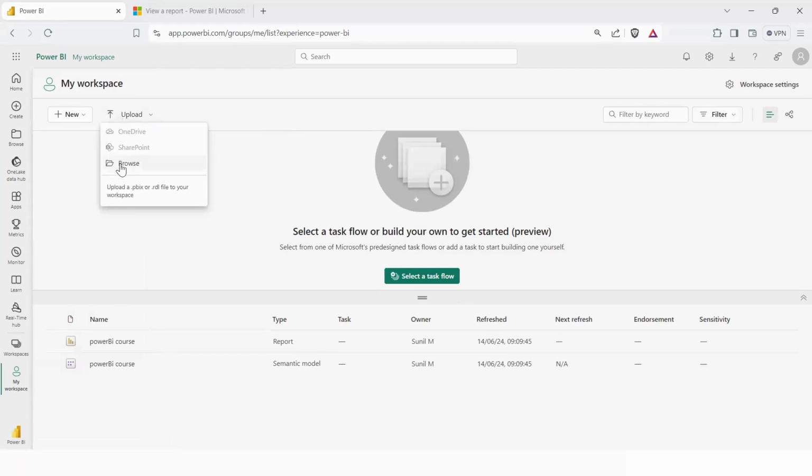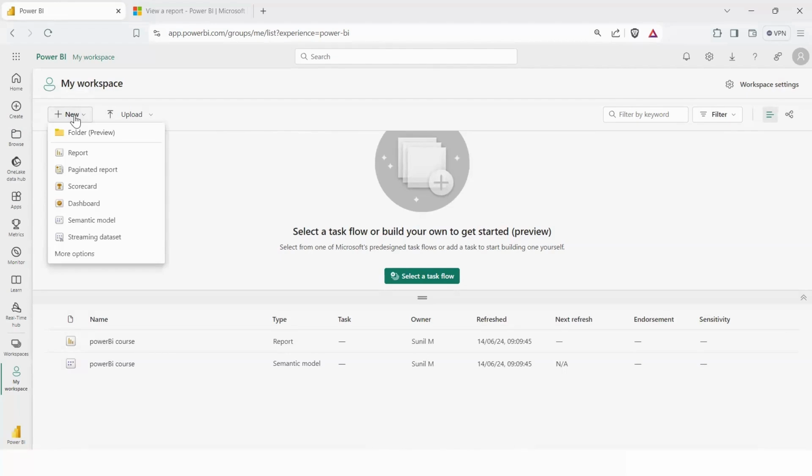So you can browse any file and upload a .pbix file, that is the Power BI file. You also have this option of New over here, and it would give you an option to create a new report, paginated report, dashboard, semantic models, or any streaming data sets, which is basically a live data set.